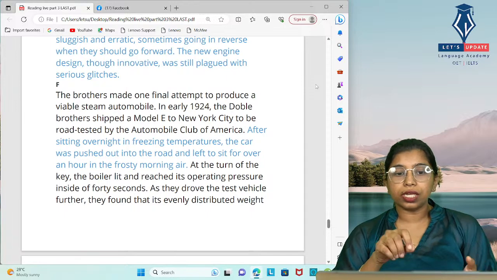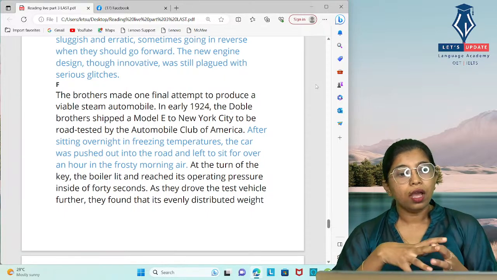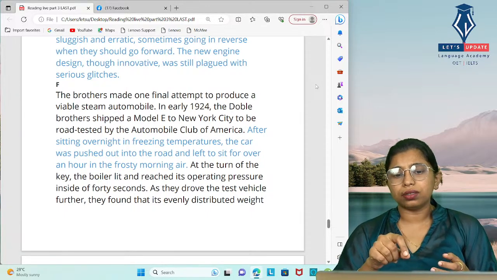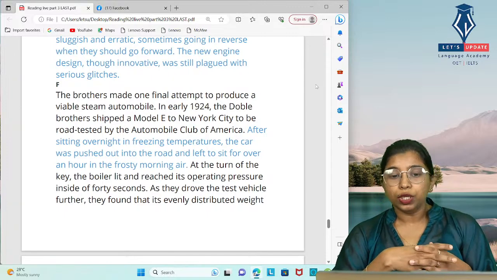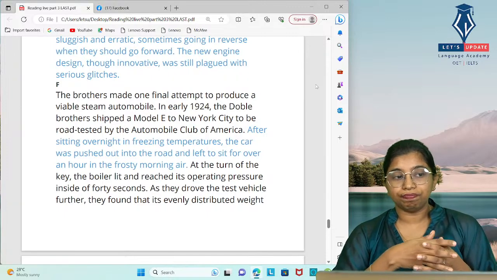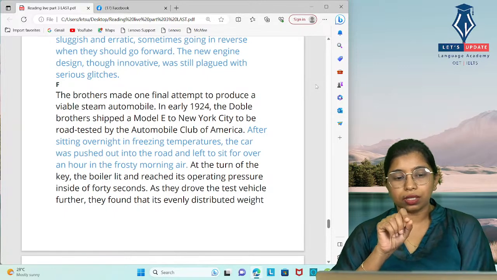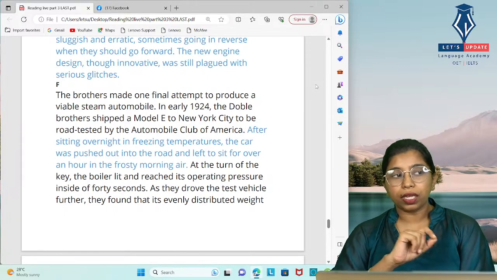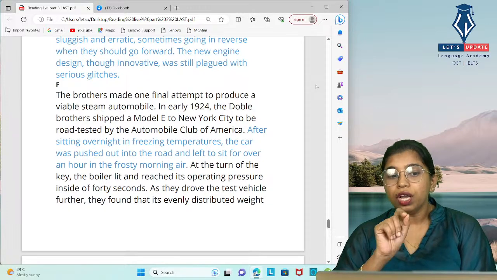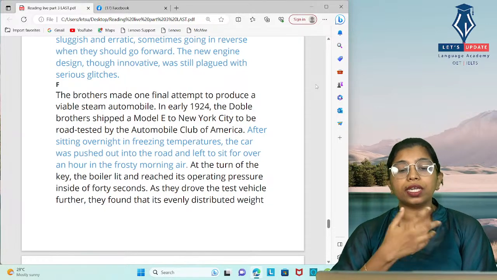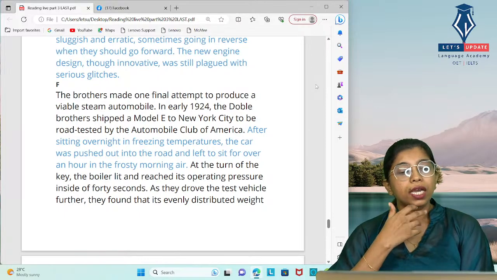If you can, write it down somewhere near your passage itself. If you are taking a pen and paper based examination, of course you can jot down what this passage is about, so that you will be able to find the information more accurately than just going through the keywords.